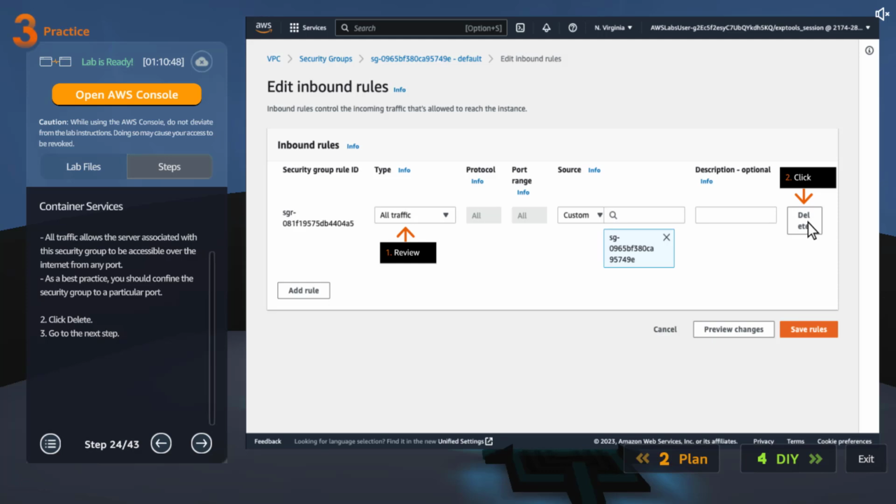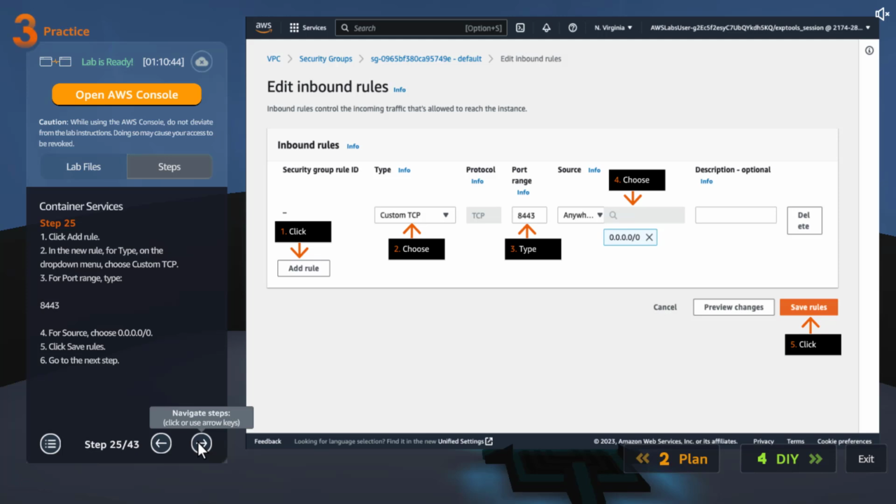Oh, they want us to delete that. So maybe we are giving access to ECS, then custom TCP from anywhere on this port. If you remember the Docker file in there, we are hitting it using Flask. Using Flask, we are opening this port so that we can query it from the web browser.